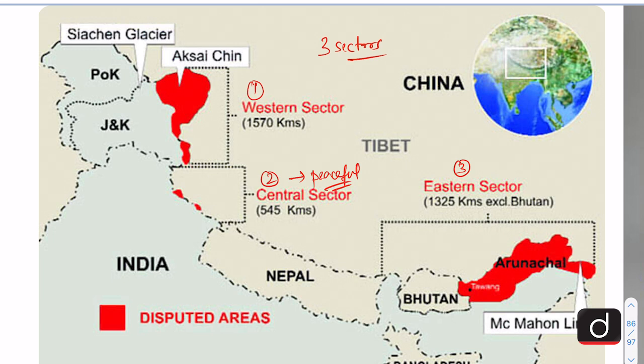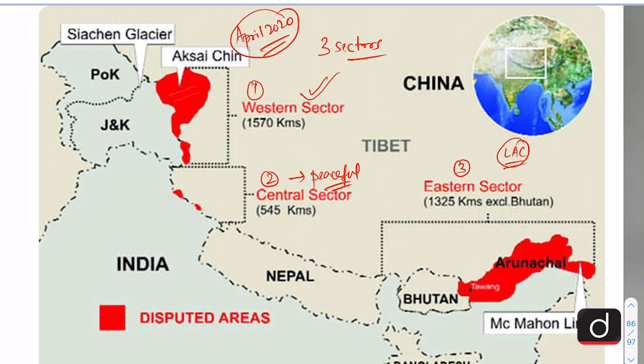The India-China border is also referred to as LAC, that is Line of Actual Control. Now the incidents starting from April 2020 onwards have taken place mainly in the western sector. And in the western sector, we can see this area marked in red.